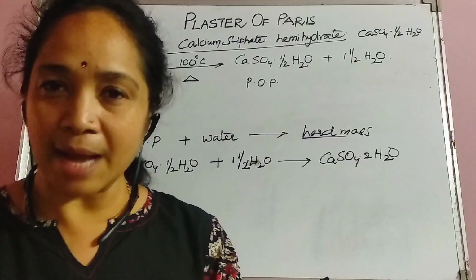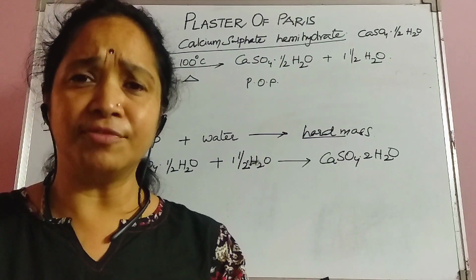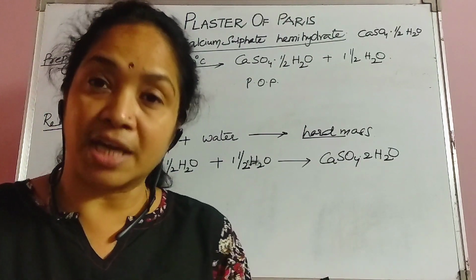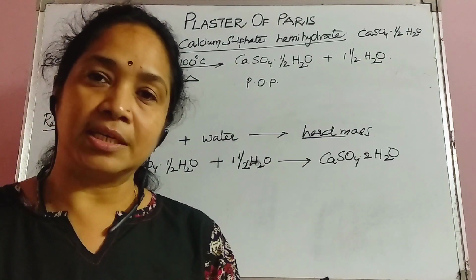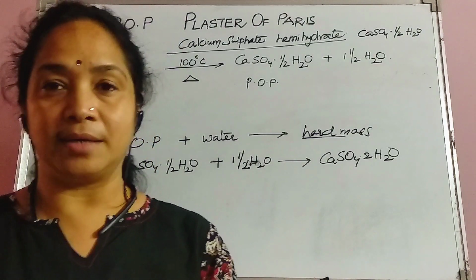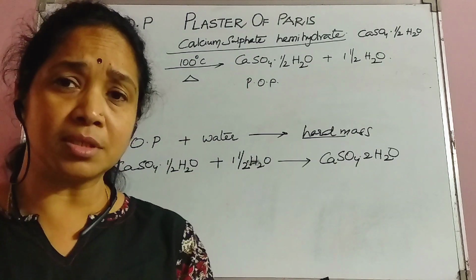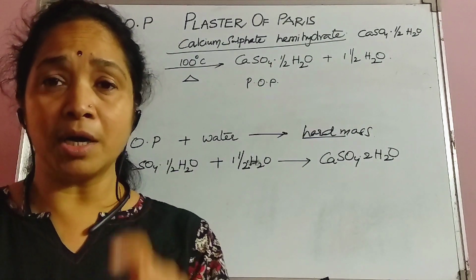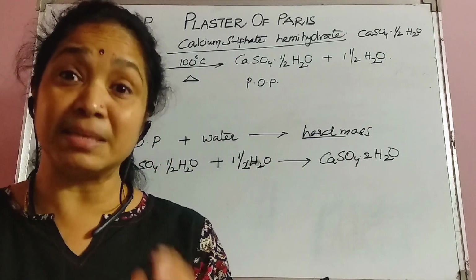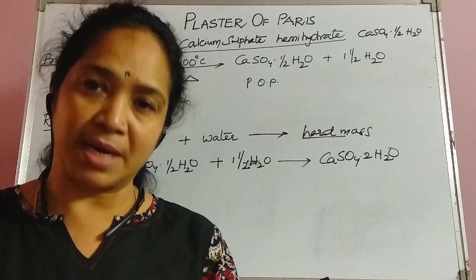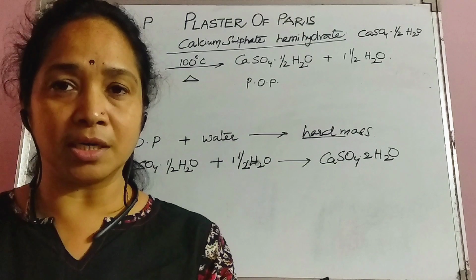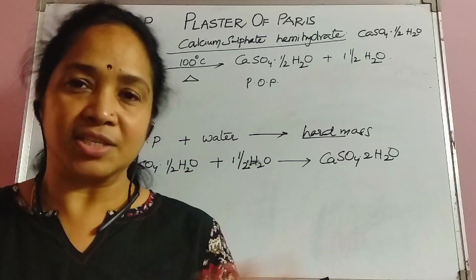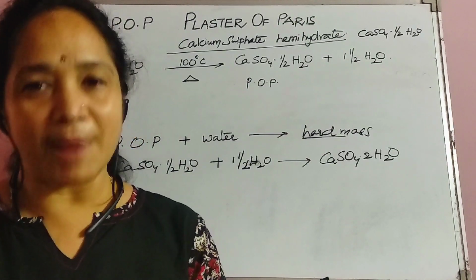And there are many applications. This POP is a wonderful insulator. Insulator in the sense that it does not allow heat to pass through. It is a very good insulator as well. It is used in making many molds like idols and all. And POP is an important substance present in cement. Cement is a mixture of many materials, and POP is one of the important compounds in it, which is widely used in construction as a construction material. So this is all about POP.